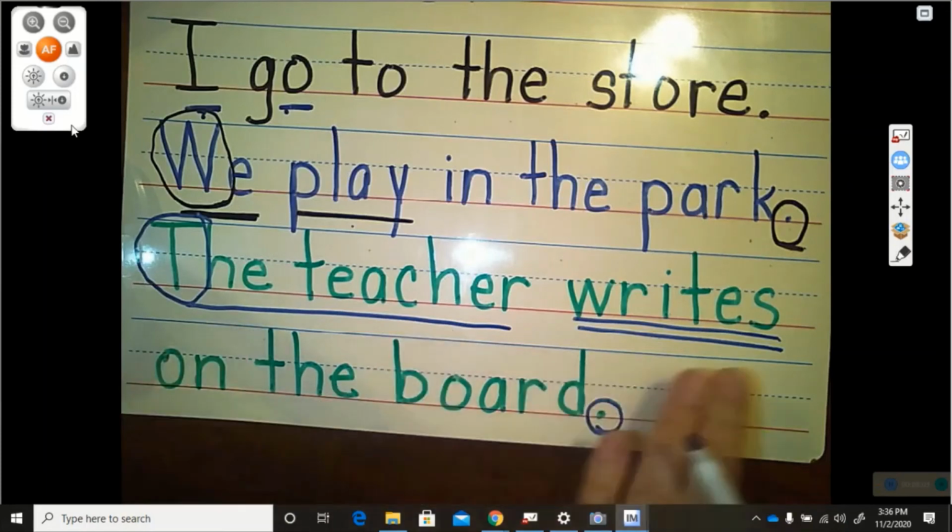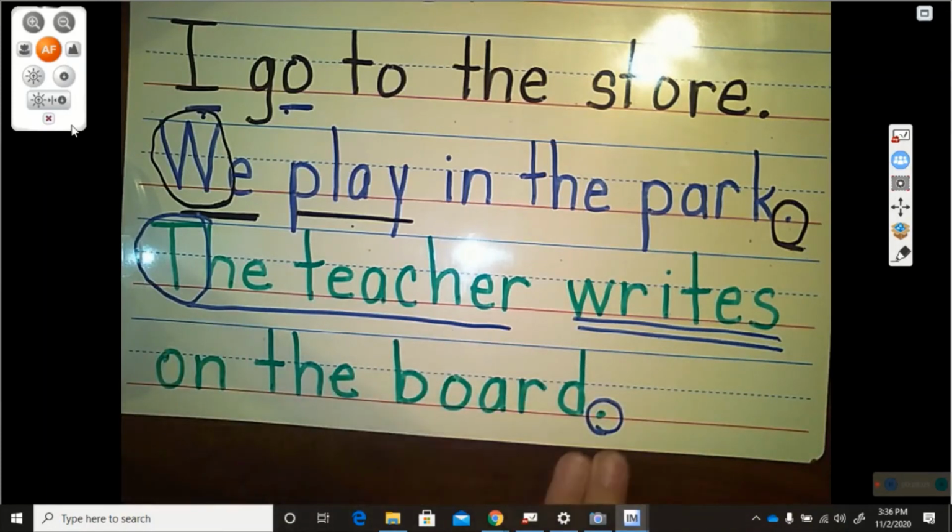The teacher writes on the board. Does it make sense to us? Yes, it's complete. It tells us who's doing the writing and it tells us what the teacher's doing. She writes on the board.